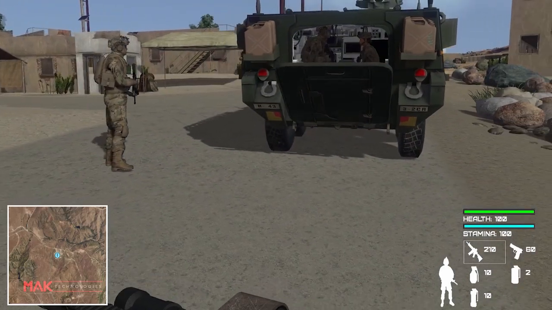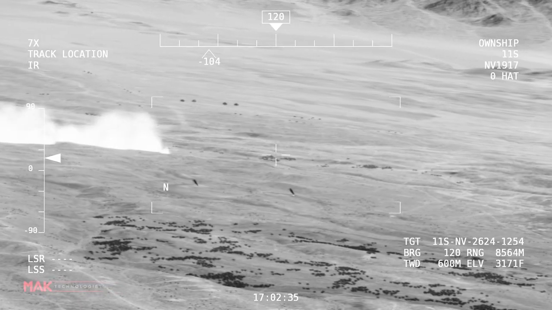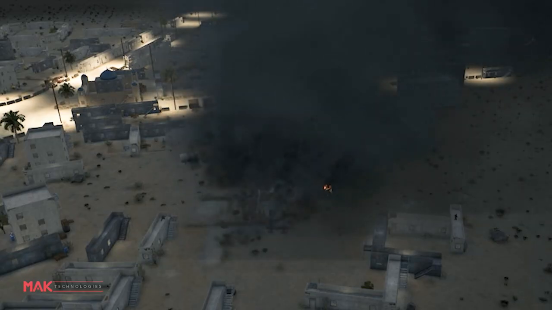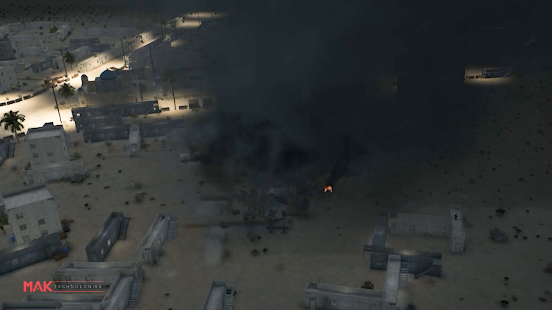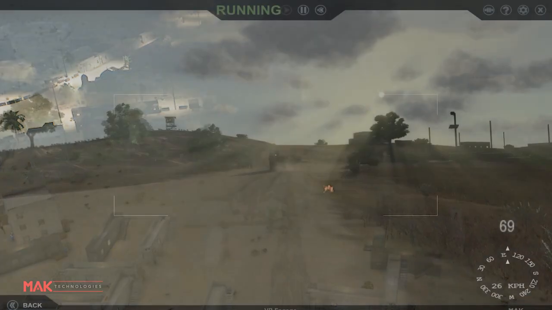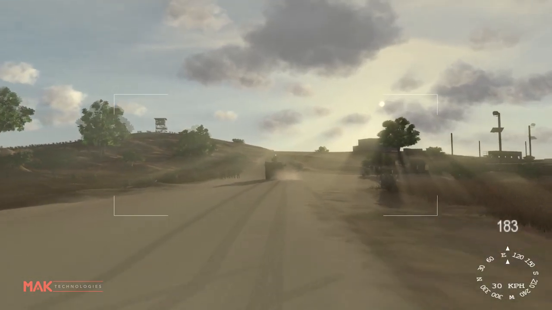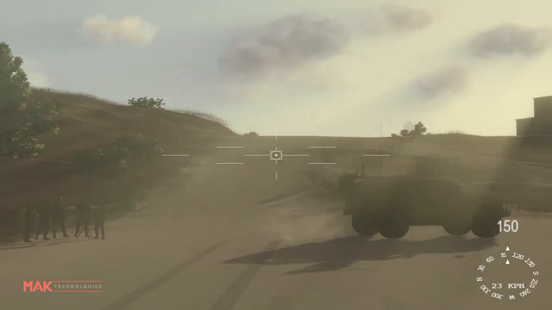Interact with the environment to operate equipment, create smokescreens, destroy buildings and bridges, and dynamically alter the terrain. VR Engage, the MAK ONE multi-domain, multi-role virtual simulator.